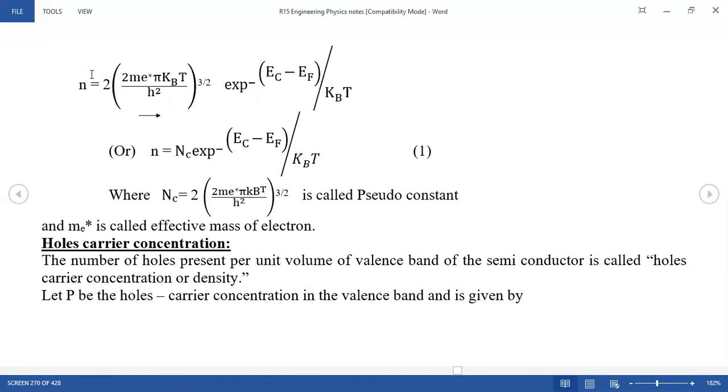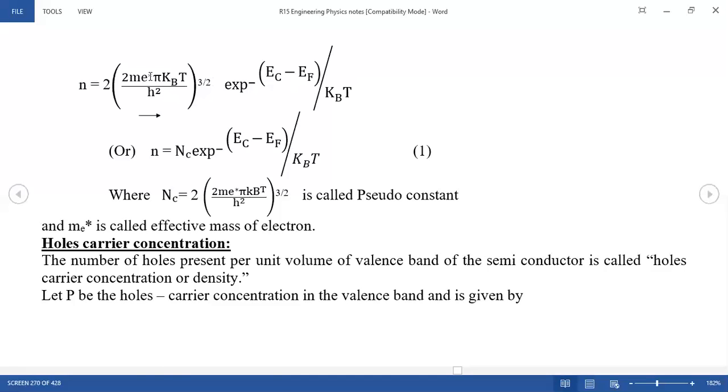So the number of electrons per unit volume in the conduction band is given by N = 2 (2π me* kB T / h²)^(3/2) exp(−(Ec − EF)/kB T). What is kB? This is the Boltzmann constant. What is T? This is the temperature. What is Ec? The conduction band energy. And EF is the Fermi energy level. And h is Planck's constant.